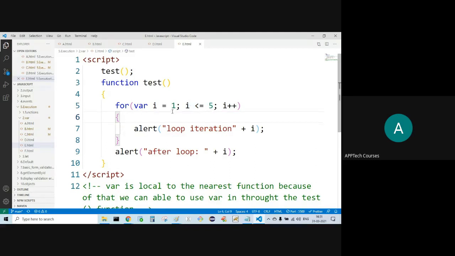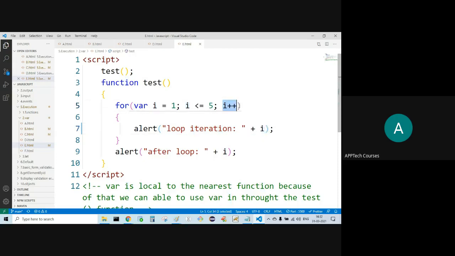For the first iteration, what happens? Loop iteration, I value is 1. This is what we call concatenation. String plus number. It is going to concatenate these two, the string and the number. For the first iteration, loop iteration 1.